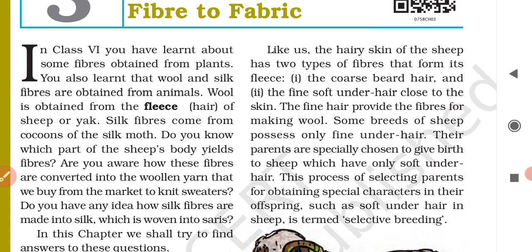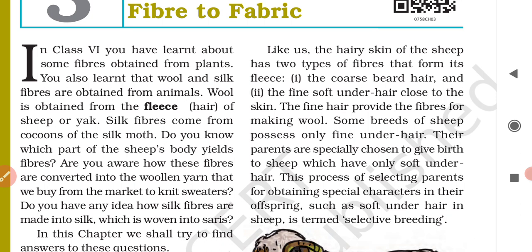Like human beings also, the hairy skin of the sheep has two types of fibers that form its fleece. The coarse beard hair: if we have a beard, then the hair of our beard is coarse, or say rough. And another one, the fine soft under hair close to the skin, like the hair of our arms or legs.